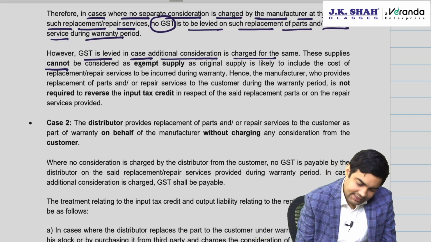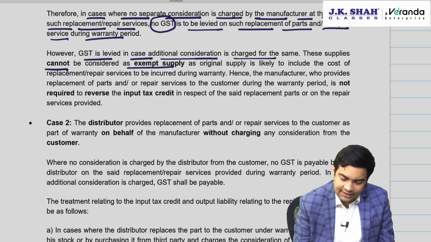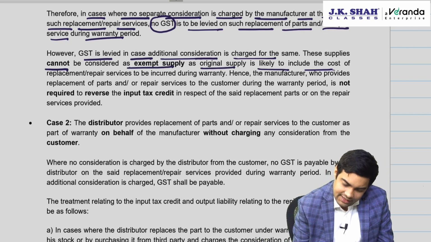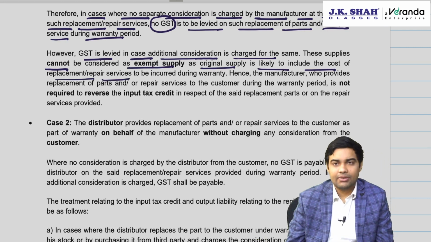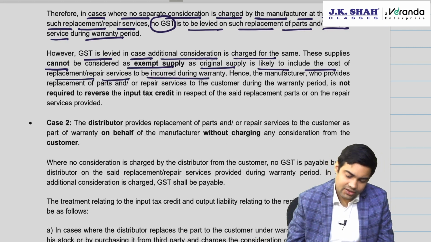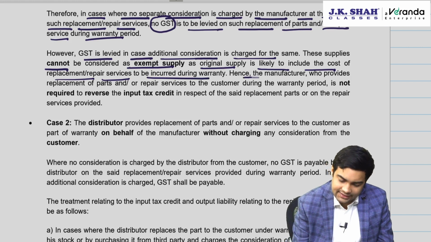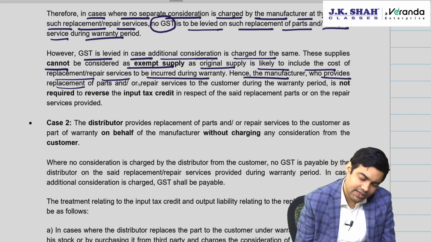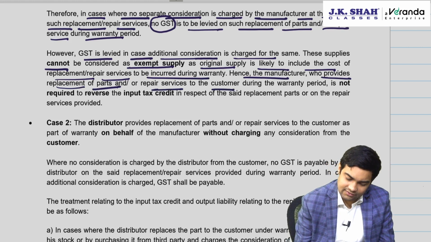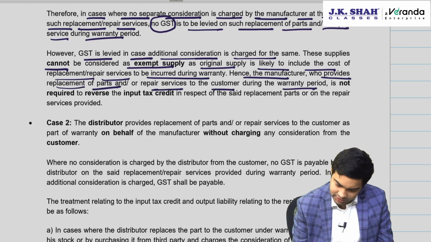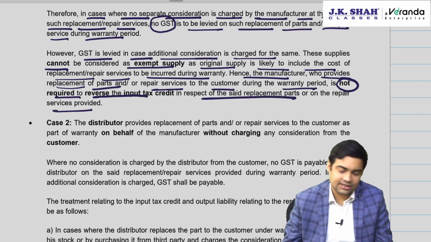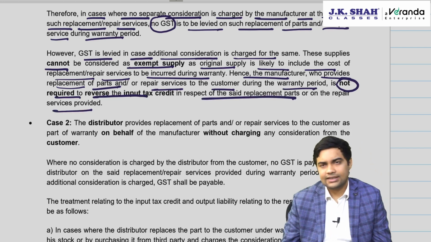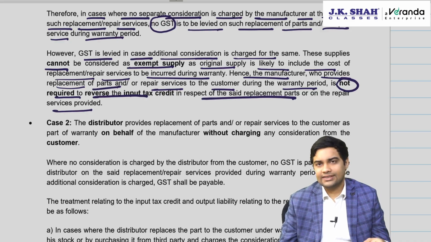These supplies cannot be exempt supplies, as original supply is likely to include the cost of replacement or repair service to be incurred during warranty period. Hence, manufacturer who provides replacement of parts or repair service to customer during warranty period is not required to reverse ITC for replacement parts or repair service. No need to reverse ITC. It's not used for exempt supply.